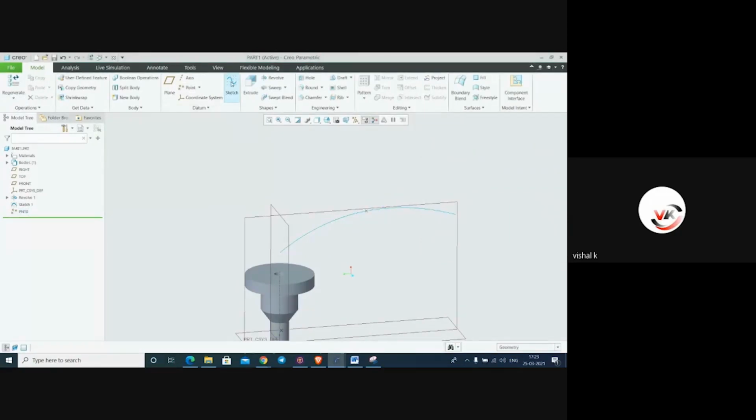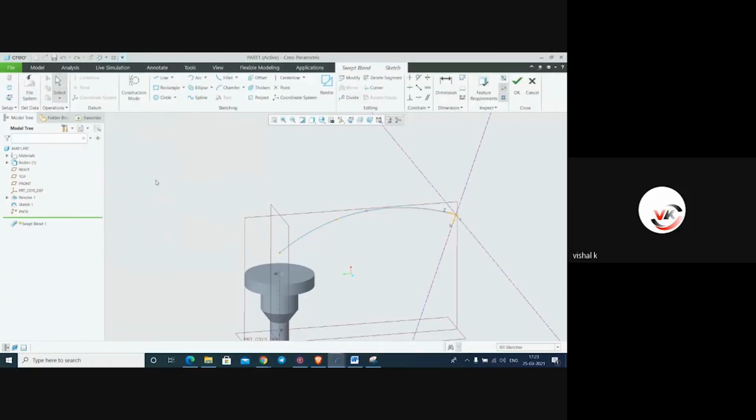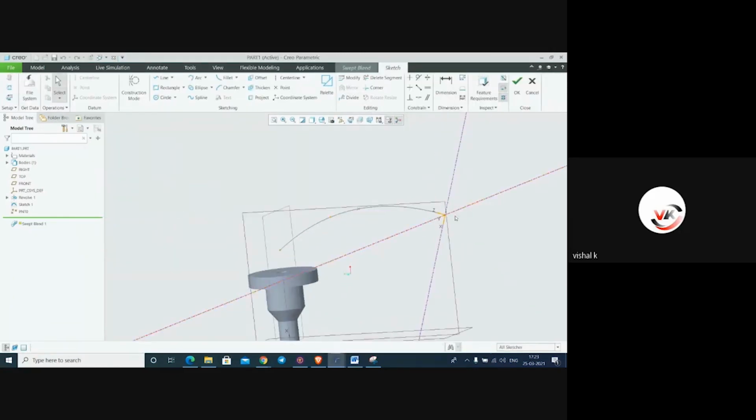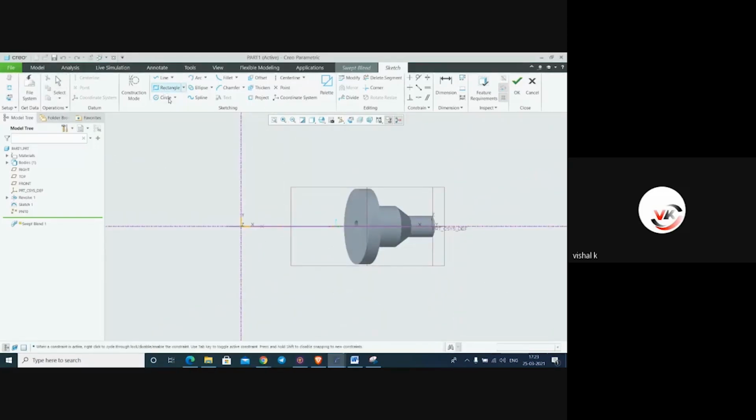We have to make it a sketch as a swept blend. Select. From it is a section. First profile, second profile, third profile. Like this, we have to make it a sketch. Now here we'll make it a rectangle. Normal to the screen. Here we will simply create a rectangle.